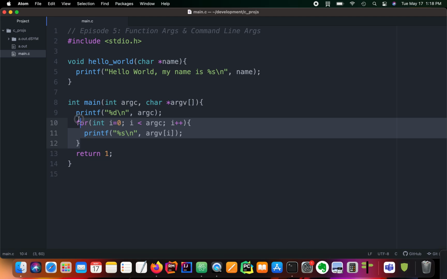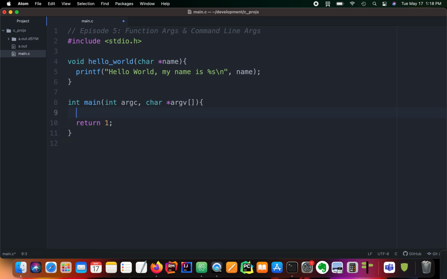But anyway, we're going to use the second argument to our program, which in this case is going to be the name that we want to print out. But before we do that, we want to do a little if clause to make sure that our program is running properly. If we're passed too many or too few arguments, we want our program to exit and tell the user what's going on, like tell them how to use the program properly.